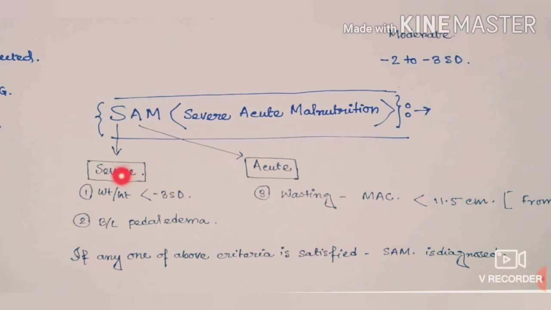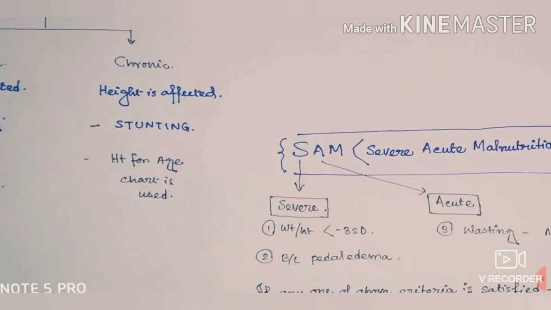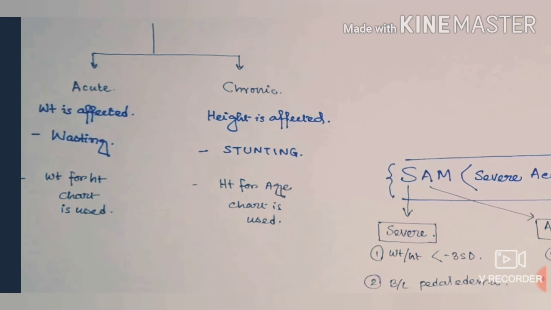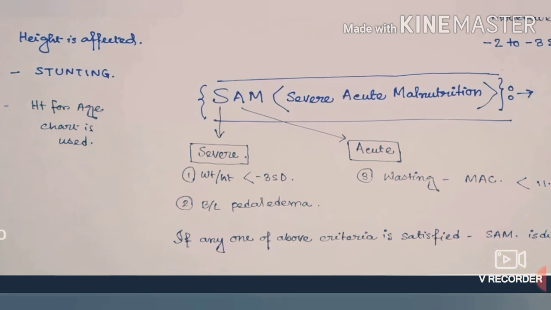Similarly, in SAM also, the babies lie below -3 standard deviation in the weight for height growth chart. And in severe malnutrition, there is presence of bilateral pedal edema. And what is acute malnutrition? In acute malnutrition, the weight is affected and there is wasting, and the babies lie below -2 standard deviation in the weight for height growth chart.